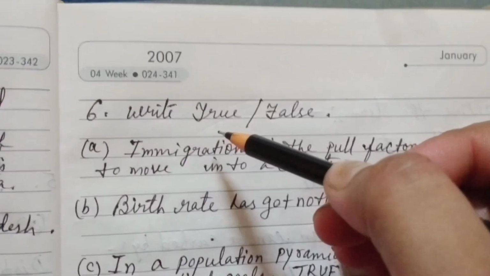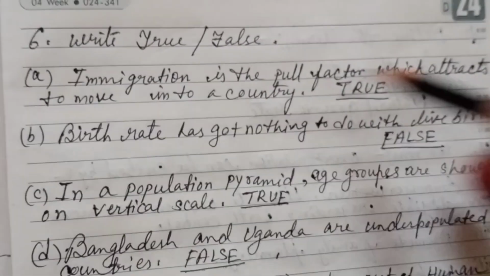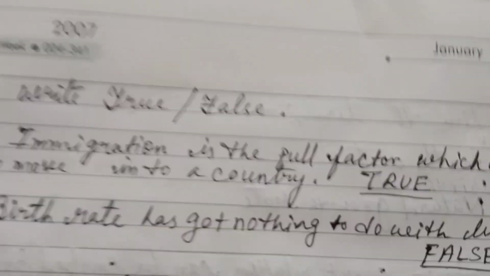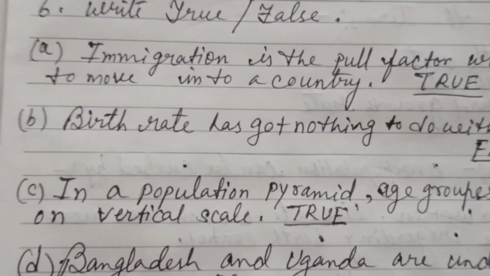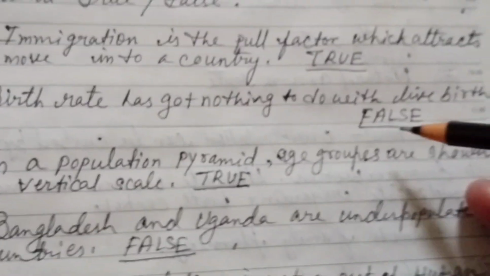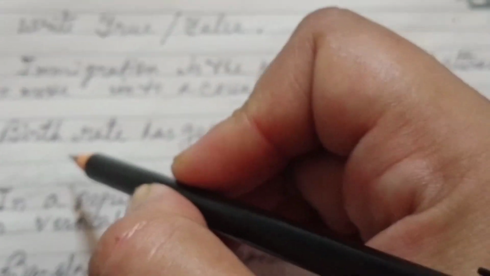Question number 6, write true or false. Immigration is the pull factor which attracts people to move into a country. It is true. Due to the pull factors, due to that attraction only we go to another country. Question B, birth rate has got nothing to do with live births. It is false. We need data of live births when we need to calculate the birth rate.